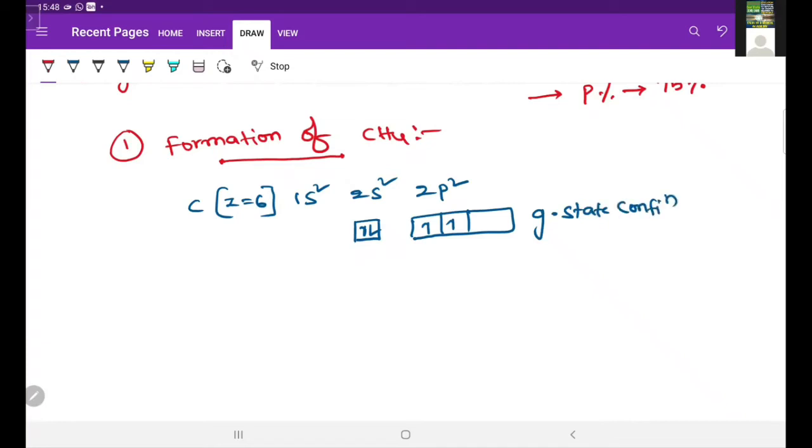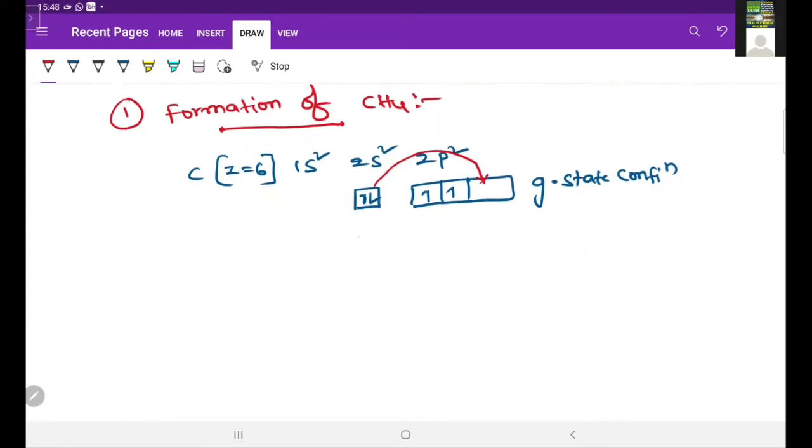Now in the first excited state, one of the 2s electrons excites to the 2p level. So 1 electron is left in the 2s level, and 2p now has 3 electrons. So this is the first excited state configuration.